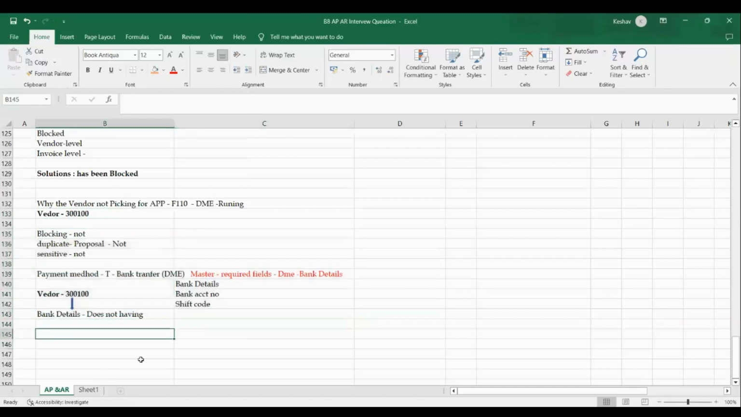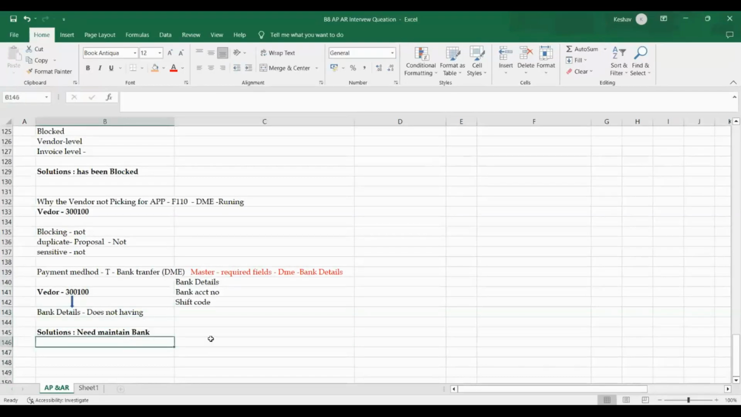The solution we need to give the user, we need to address it. What can you suggest for it? First, at vendor master level, we have to check whether the payment method is assigned or not. Bank transfer, yeah, that's different; that is also a pre-check. The solution is that I will inform the business or users to maintain the bank details first, the bank account details for the vendor. This is one thing in that also.